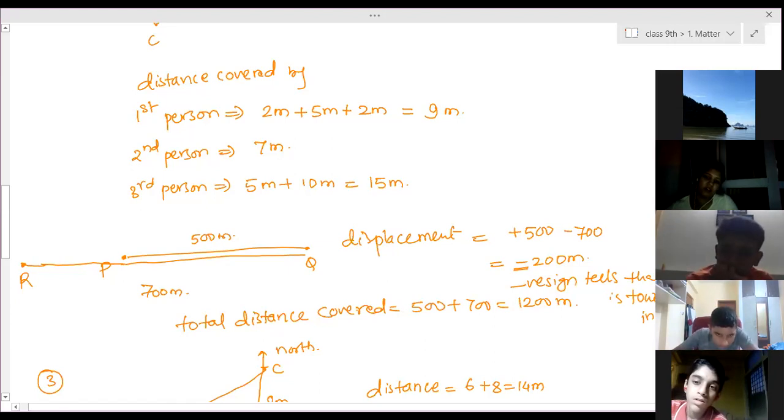So here the direction matters. In this case, direction matters. So such quantities where the direction also has to be taken into consideration are called vector quantities. Able to understand scalar and vector?